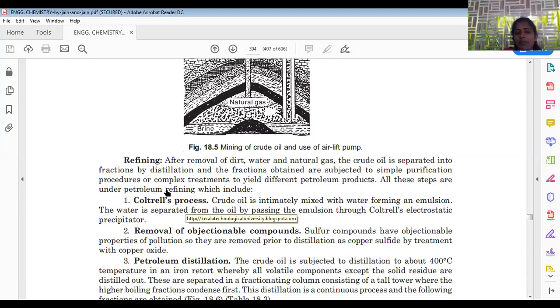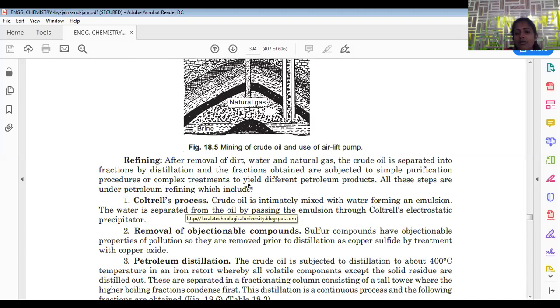Cottrell's process, we are applying Cottrell's process. Cottrell process is nothing but, by applying the electrolytic method, whatever water is present in the fuel can be removed. As we already know, oil is insoluble in water. They are able to form an emulsion when water is in contact with brine solution, that is sodium chloride. So partial miscibility will be there between oil and water.